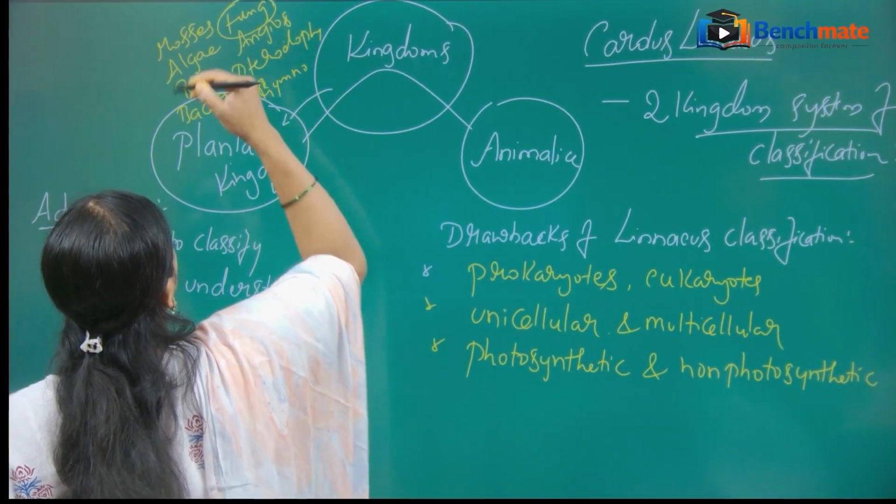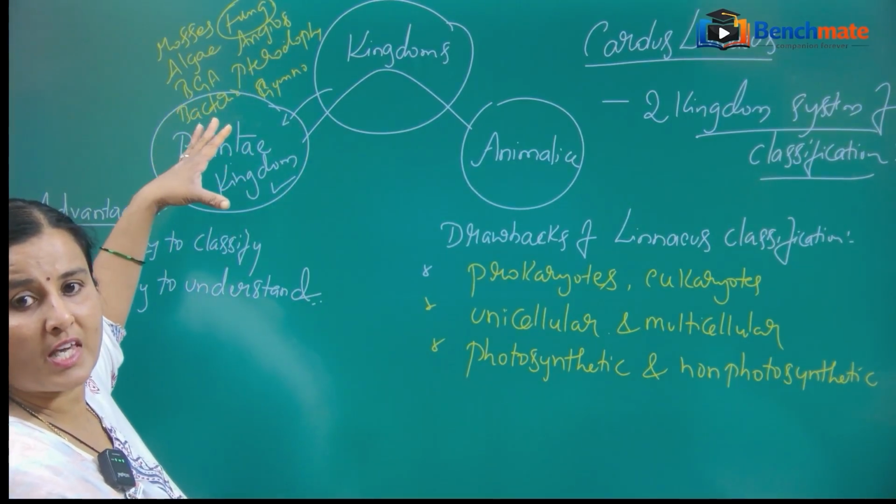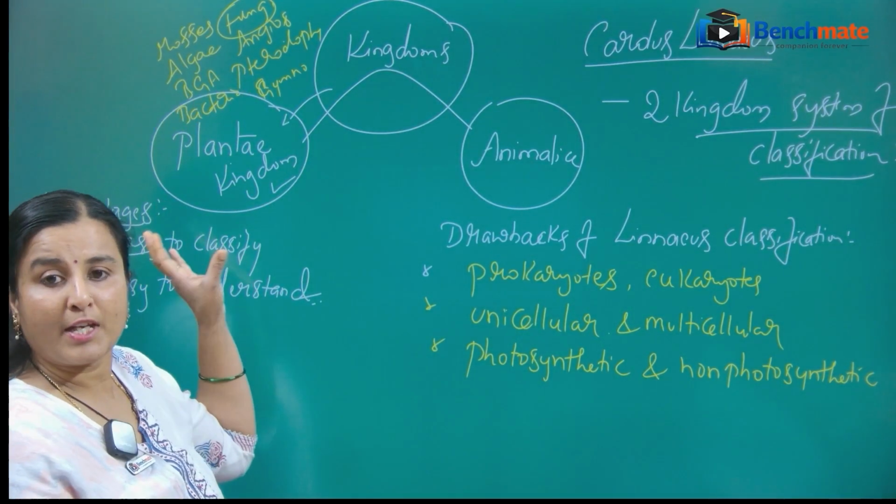All these organisms he kept under the kingdom Plantae.